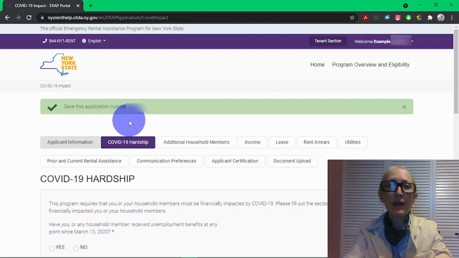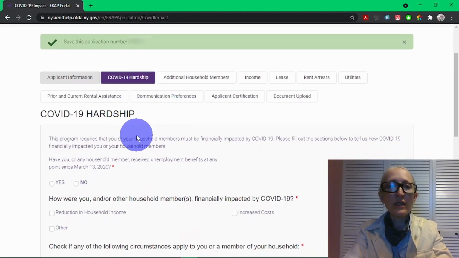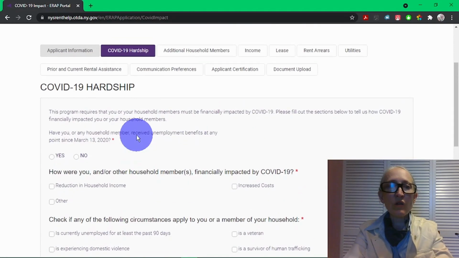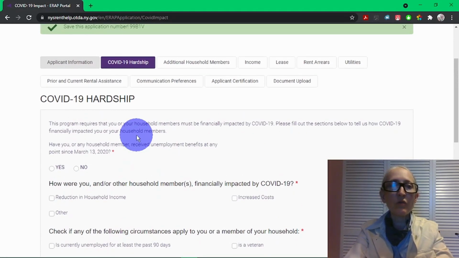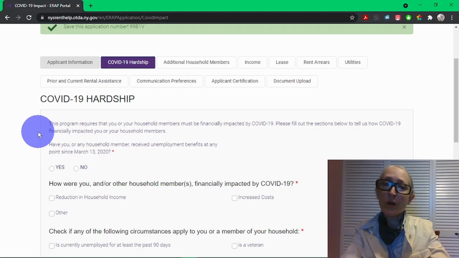Here is the COVID-19 Hardship page. As you can see here, it's got a bunch of questions. And as you go through, some of these questions and answers can adjust. So first of all, it does say that the program requires that you or your household members must be financially impacted by COVID-19. And this is how you can show the state of New York what that looks like.